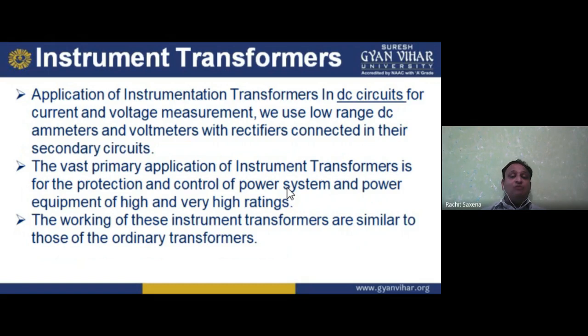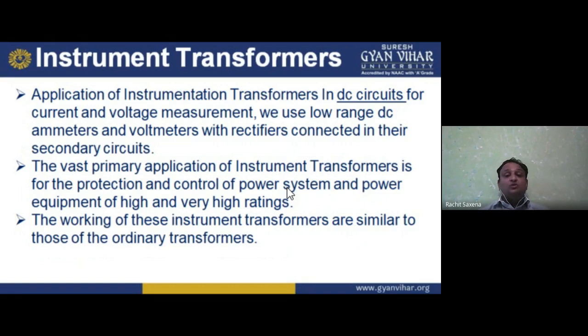We can make high voltage instruments, but in a practical, easy way, we are not able to use an ammeter and voltmeter for the measurement of kilo level voltages and currents, that is 1000 volts, 1000 amperes. So for this, we use an instrument which steps down the current and voltage level for measurement by the help of a voltmeter and ammeter. So these are the instrument transformers.